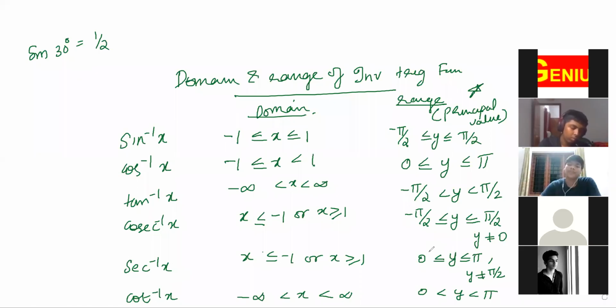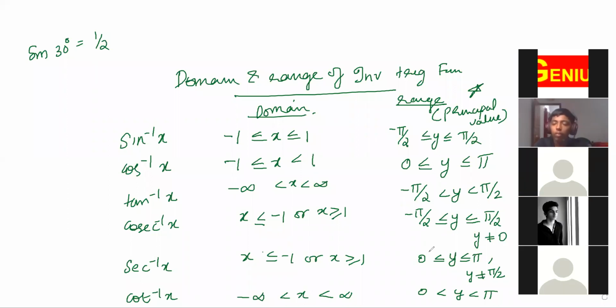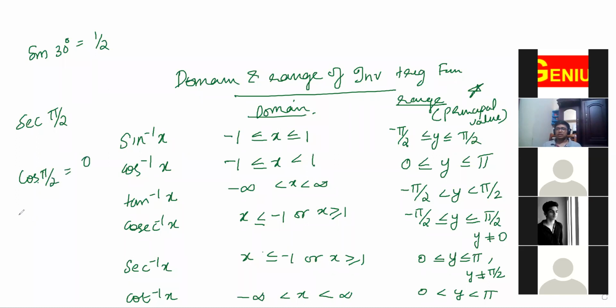Are you understanding? Are you able to follow me? Ma'am, y not equal to pi by 2, what is the reason? You are asking for sec. Please tell me what is sec pi by 2? Ma'am, sec means 1 by cos. Yes, cos pi by 2 is what? 0, no? So sec pi by 2, cos 90 is 0, is not defined. That's why y not equal to pi by 2. Okay.